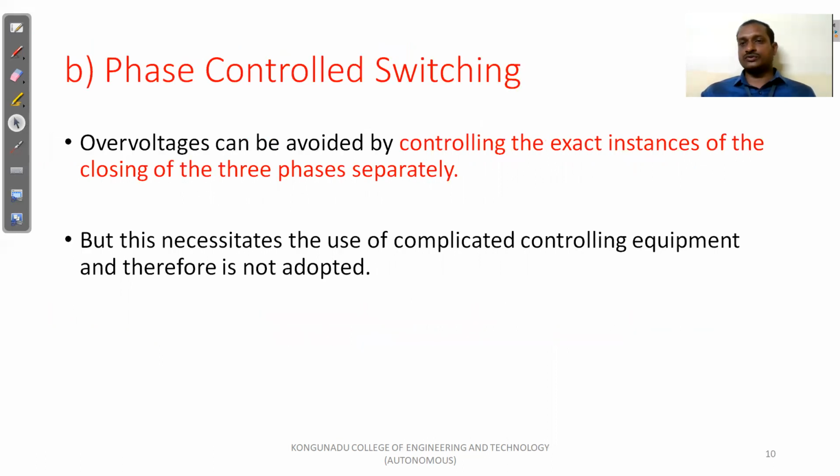Second one is phase control switches. Over voltages can be avoided by controlling the exact instances of the closing of the three phases separately. So we are going to control the exact instances of the circuit breaker phases separately. With the help of this operation, we are able to limit the switching surges. But this is a complicated operation, including complicated controlling equipment. Therefore, it is not adopted.